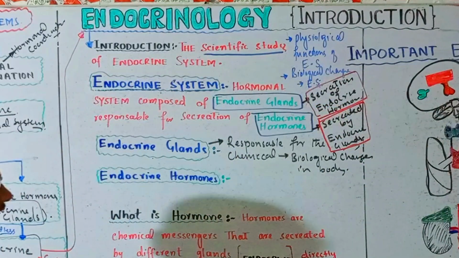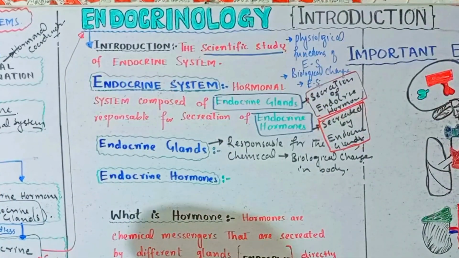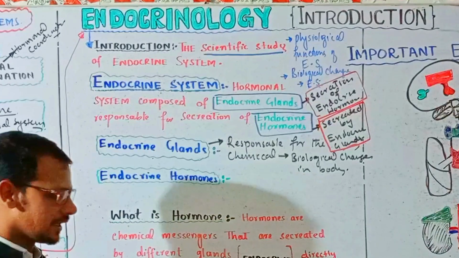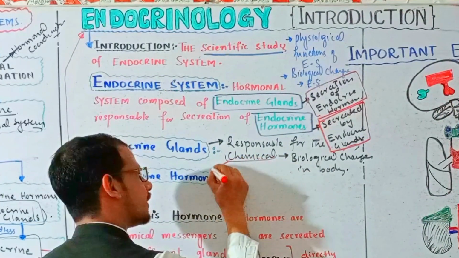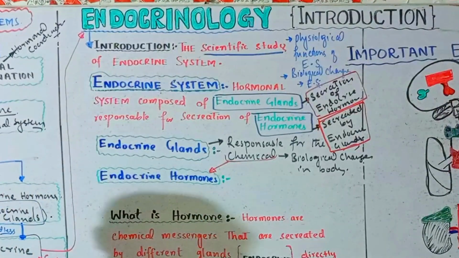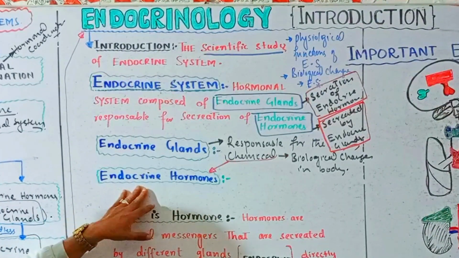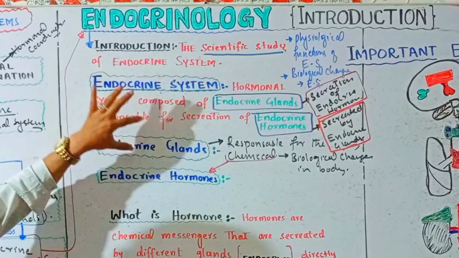So the endocrine glands are responsible for the secretion of these chemicals. These are called second messengers, and also these chemicals are called endocrine hormones, right? So we will study the endocrine glands and endocrine hormones in these lectures.